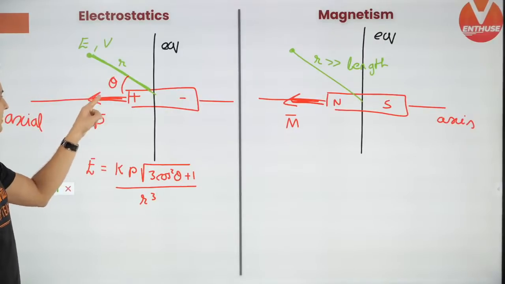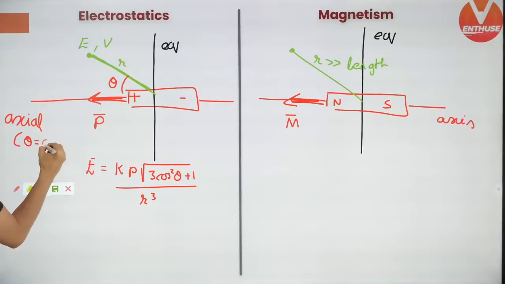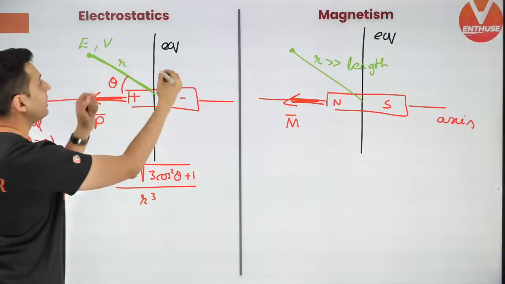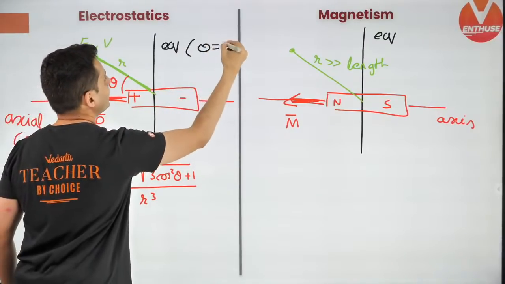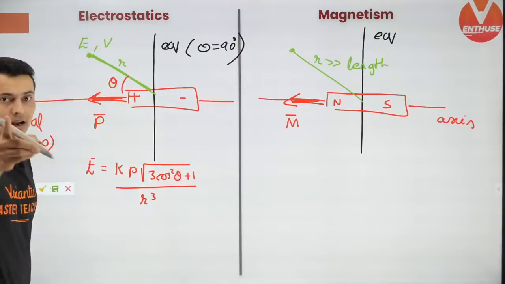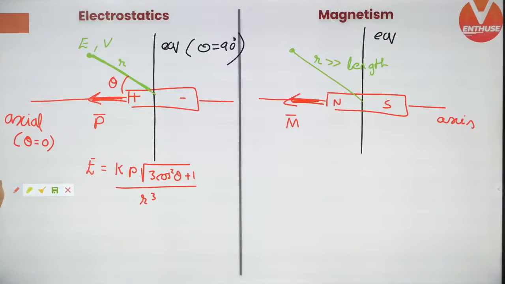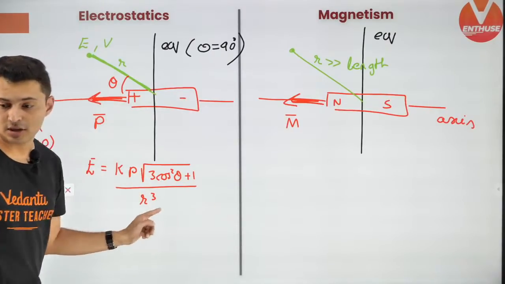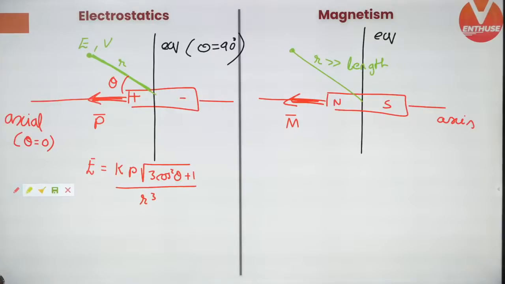On the axial position, theta is 0. On the equatorial position, theta value is 90 degrees. That's how it works. So keep this in mind. You can use this as a general formula. I hope this is very, very clear.